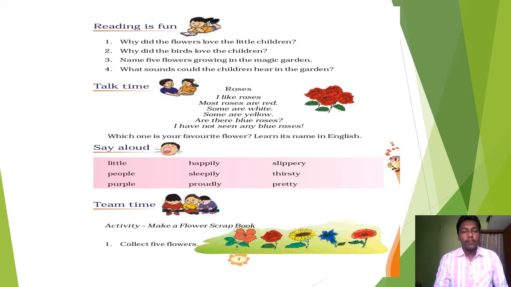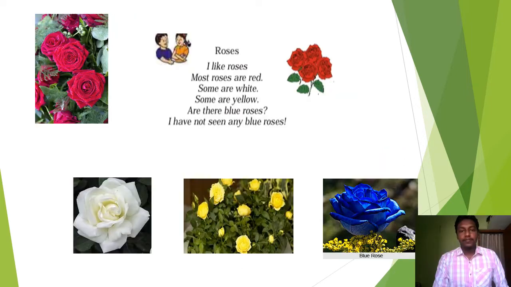So we have already completed solving these questions in the portion Reading is Fun. And now it's Talk Time. Let us read the poem here. Roses. Let us read the poem. I like roses. Most roses are red. Some are white. Some are yellow. Are there blue roses? I have not seen any blue roses.